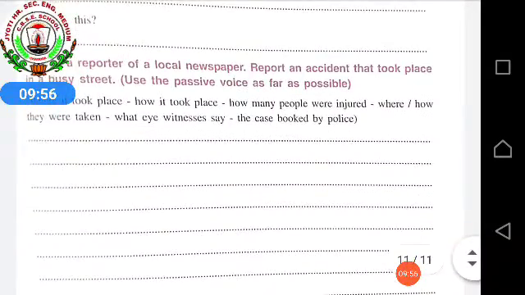Understood, dear children? If you have any doubt related to the rules, you can ask me through WhatsApp. Solve by yourself the questions which I have given. When you get the answers, at that time you can check.